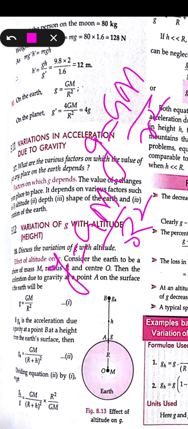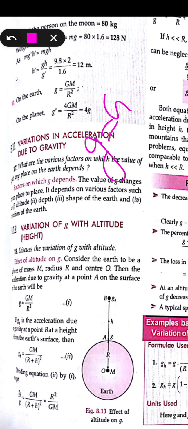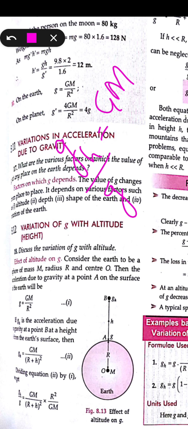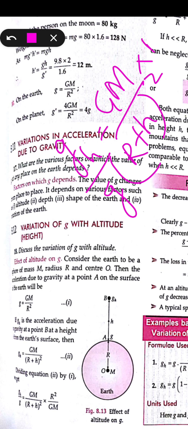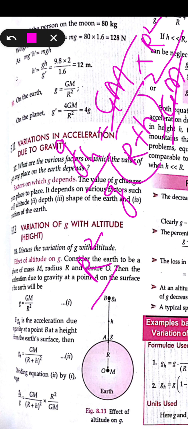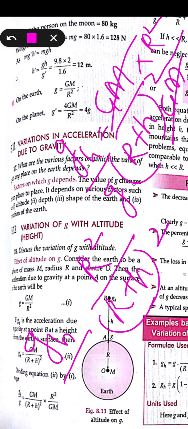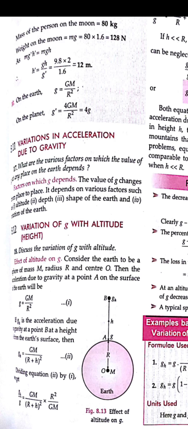So on dividing both the equations, we will get the variation of g with the height, that is, the altitude of the object kept at a height from the surface of the earth or the center of the earth. That is small g h upon small g, which is given as GM upon R plus h whole square, upon GM upon R square. GM will be in the denominator as well, so GM and GM will be cancelled. So it is R square upon R plus h whole square. This is the formula for the acceleration due to gravity due to a change in height, or you can say the change in altitude, on the point mass m.